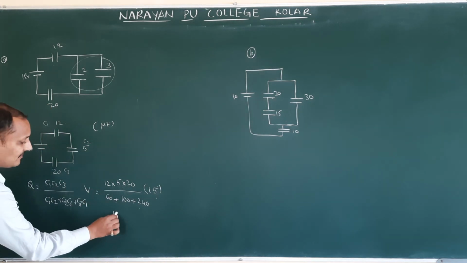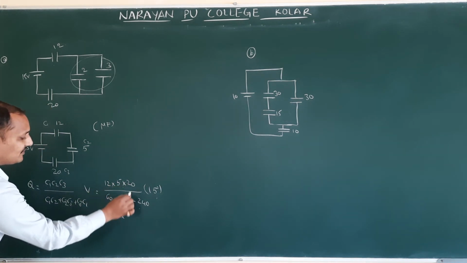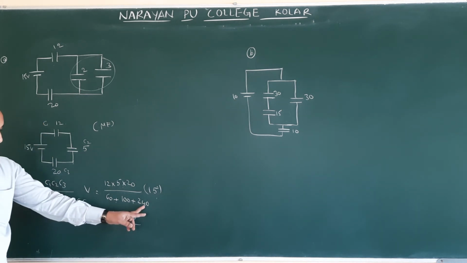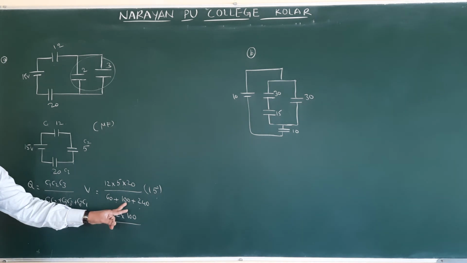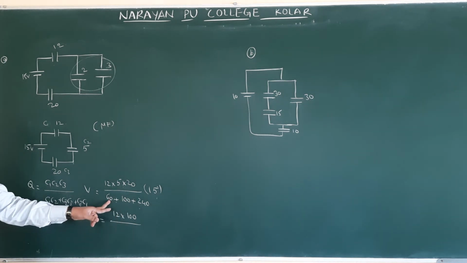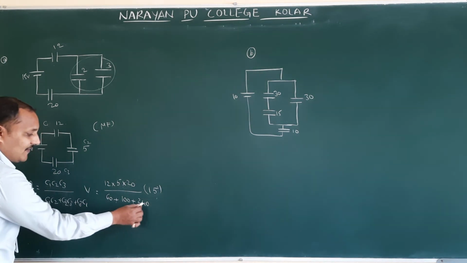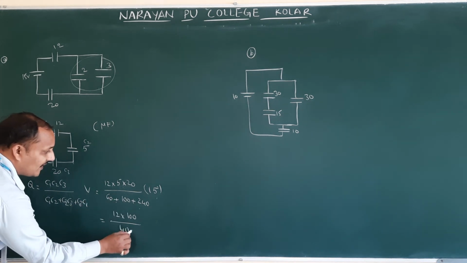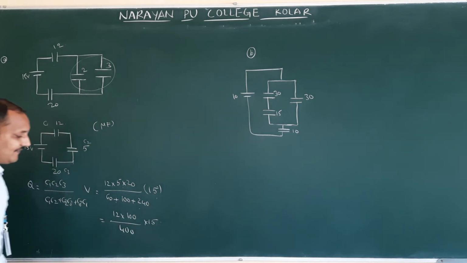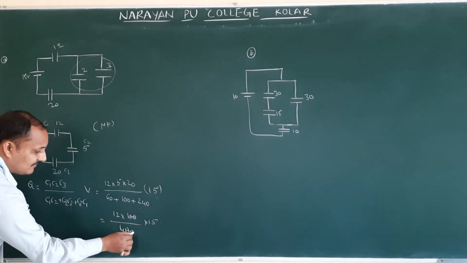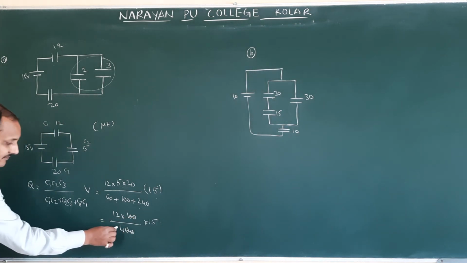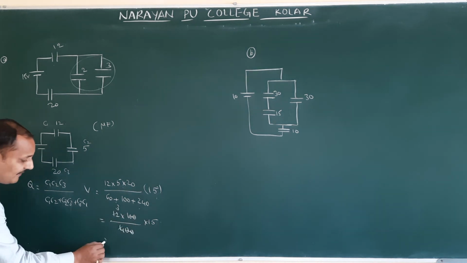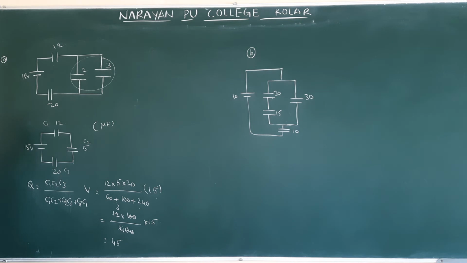So the numerator is 12 into 5 into 20, divided by 240 plus 100, 340. 340 plus 60, or 240 plus 60, 300. 300 plus 100, 400, into 50. So 400, these two zeros will be cancelled, and the 4 will be cancelled here 3 times. So 3 into 15, 45.